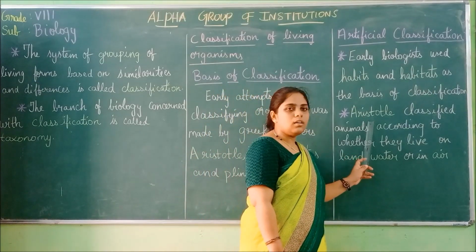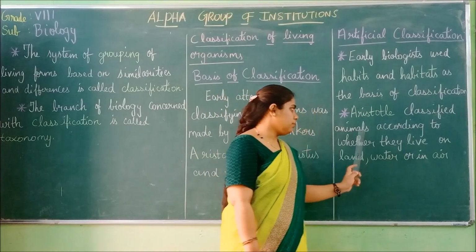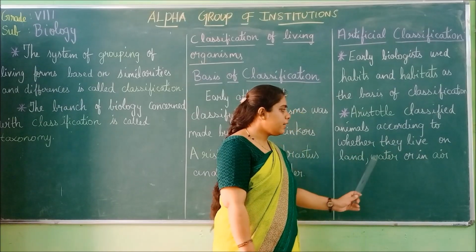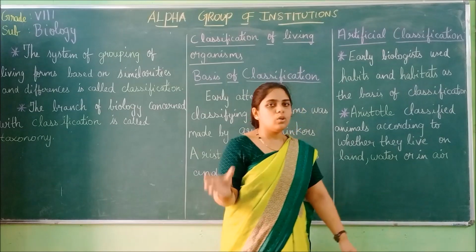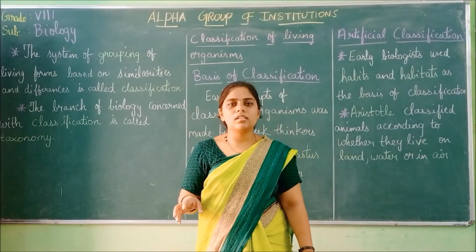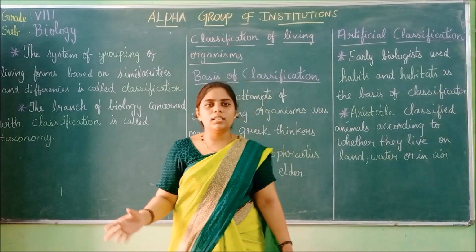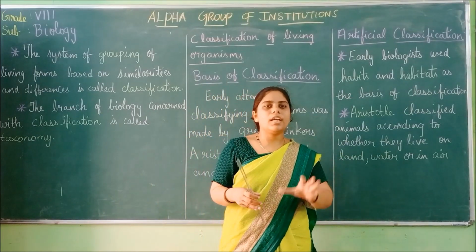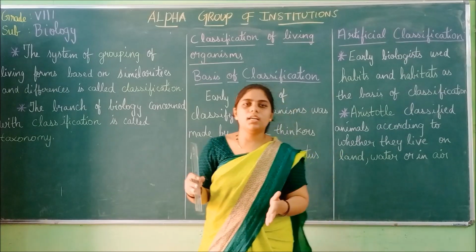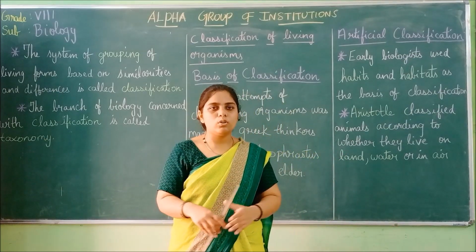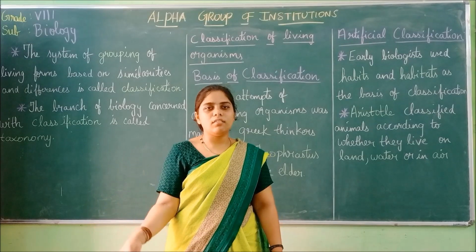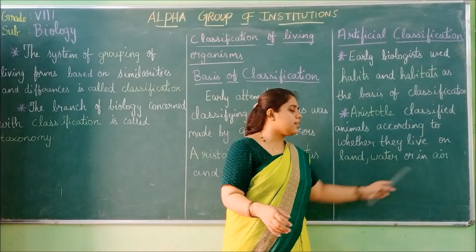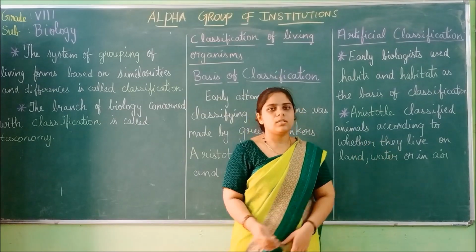So Aristotle classified animals according to whether they live on land, water or in air. On what basis did Aristotle classify? He classified according to whether the organisms live on land. They were put under one group. The water living organisms were put under one group. And those which can fly and live in air were put under one group. Like this only, he made the classification first.